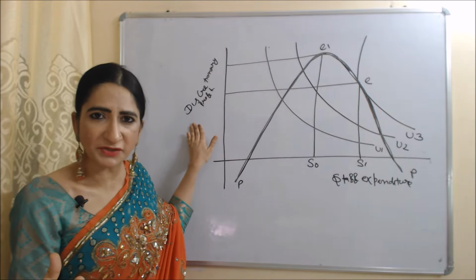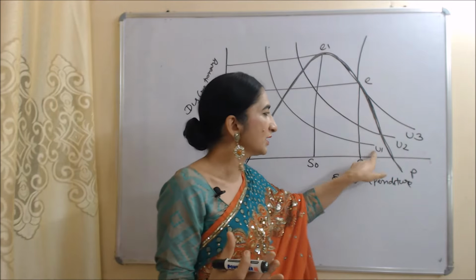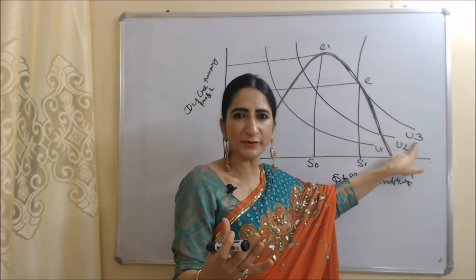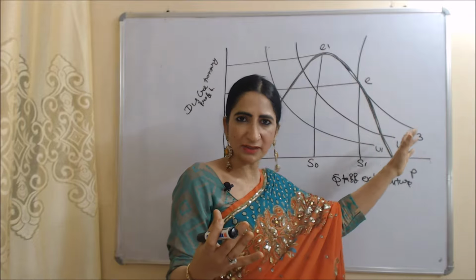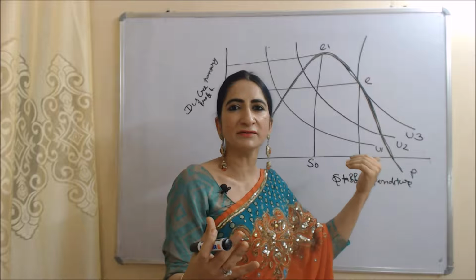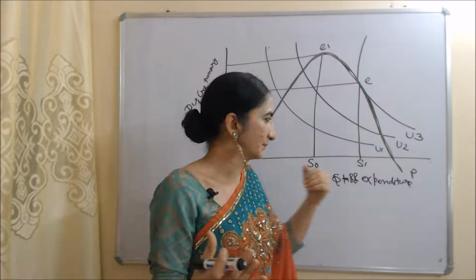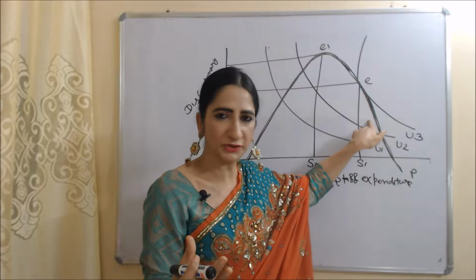On the y-axis we have discretionary profit, which represents owner utility. U1, U2 and U3 indifference curves show manager utility. The higher the indifference curve, the higher the manager utility; the lower the curve, the lower the manager utility. PP is the profit curve, which shows owner utility.